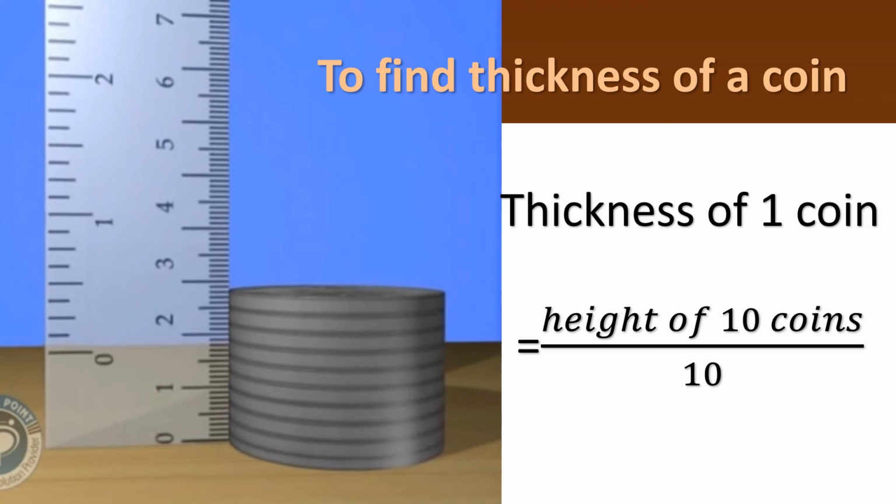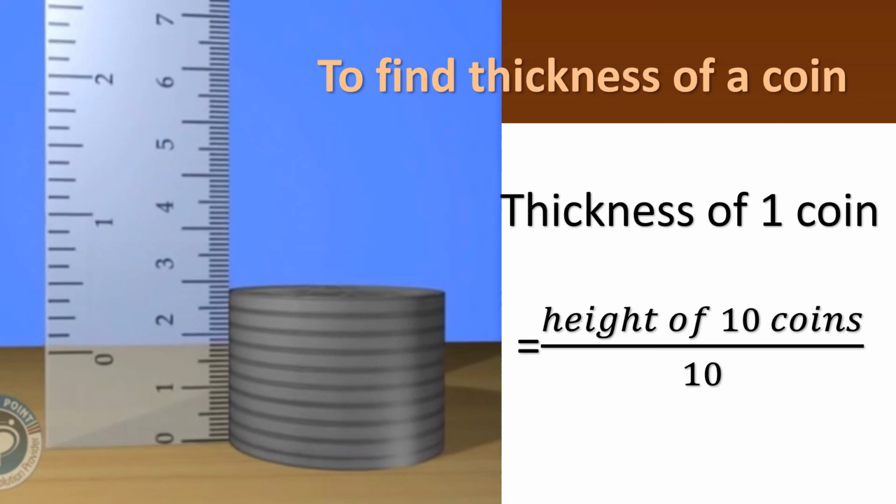And now we are going to measure the thickness of those 10 coins by using your scale. As shown in the figure, you are going to measure the thickness of the 10 coins. Okay, children? You will get the thickness of these 10 coins.